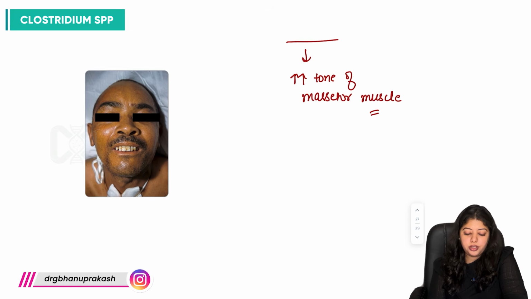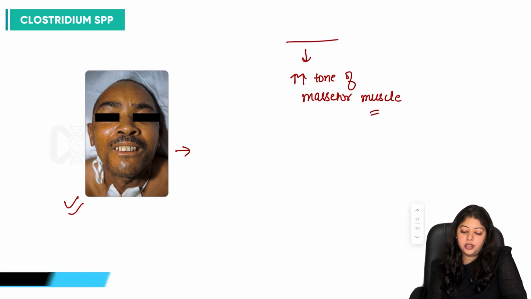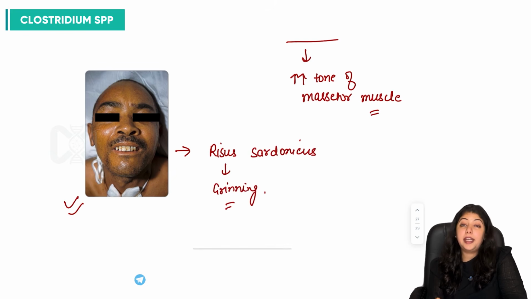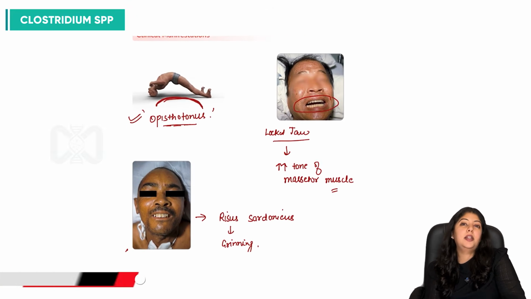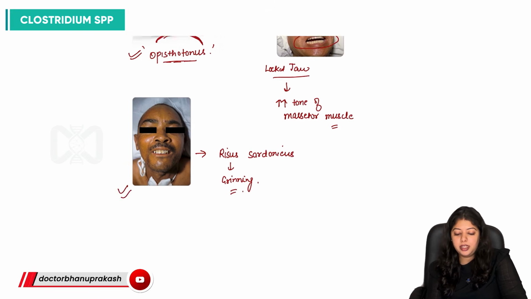And this grinning state, because of the increased tone of masseter muscle, is known as risus sardonicus, a grinning condition, which is pathognomonic of tetanus infection, right? So these images you can get along with the image of a bacilli, and you can be asked about the toxins and anything related to that. A case-based scenario is very, very commonly asked from this section.